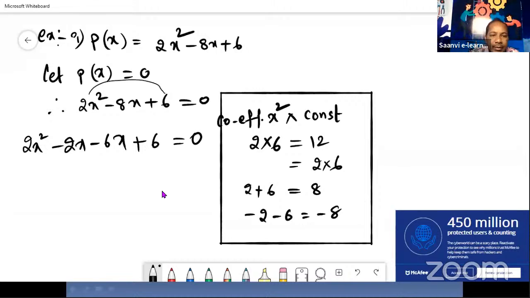Now see here, we split the middle term. Right. So before splitting the middle term, we have only 3 terms. But after splitting the middle term, we have got 4 terms here. So same like the previous problem, first of all, you observe the first 2 terms. From these first 2 terms, what can we take common here? If we observe clearly, in this 2x is there, in this also 2x is there, no? So it means we can take common 2x from this. Not only x, 2x also we can take common.